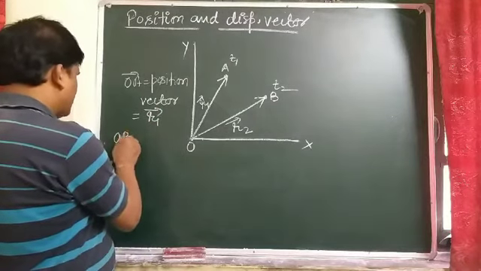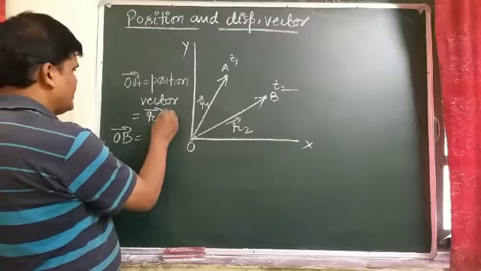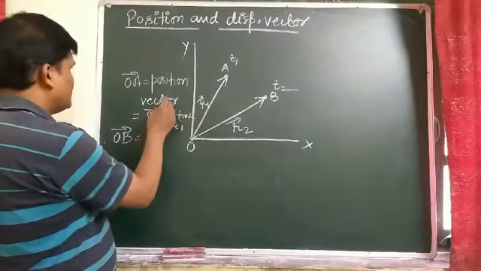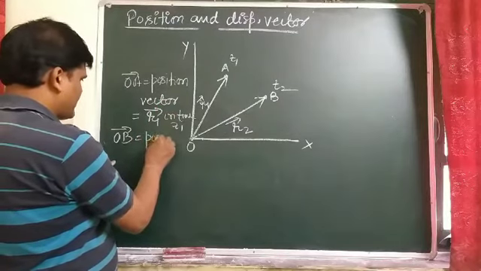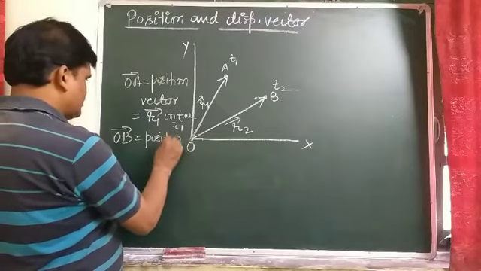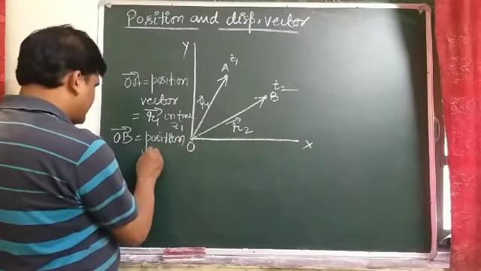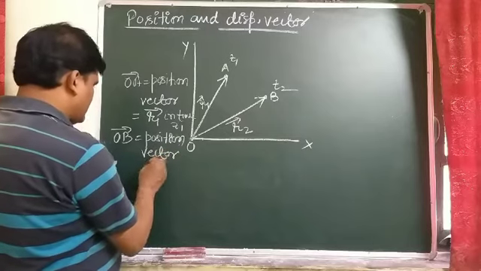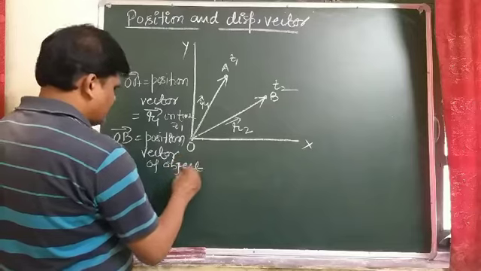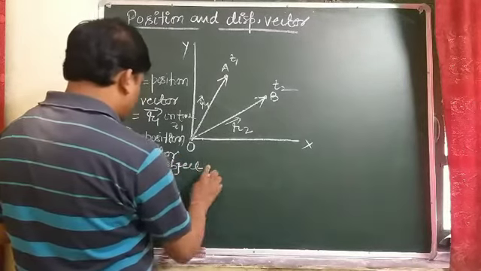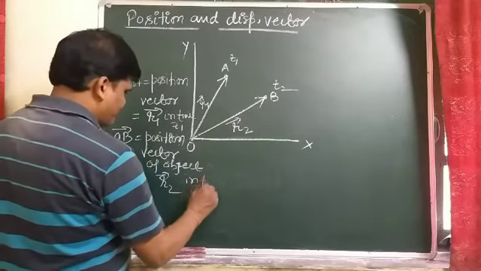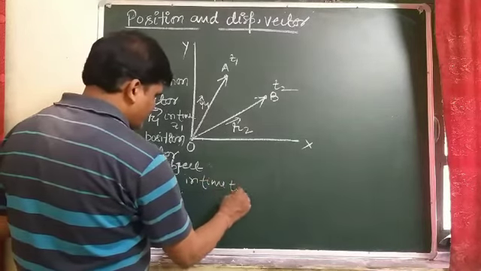OB is also a position vector, the position vector of the object at time t2, which is vector r2.